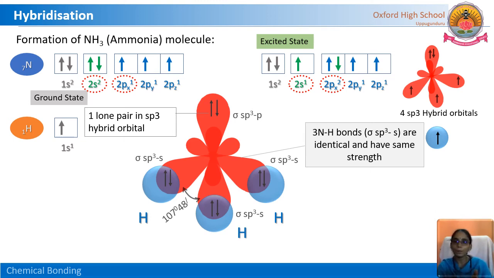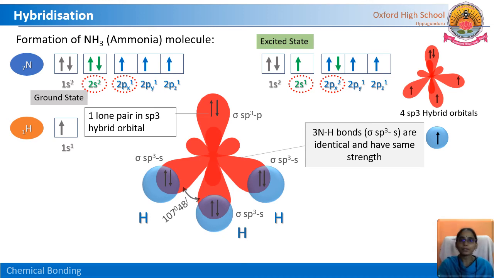And what is the lone pair here? 1 lone pair in an sp3 hybrid orbital. So this lone pair repels the bond pairs and these bonds are contracted. That's why the actual bond angle, which should be 109 degrees 28 minutes, is decreased because of the repulsions between lone pair and bond pairs, and it is now 107 degrees 48 minutes. Got it?